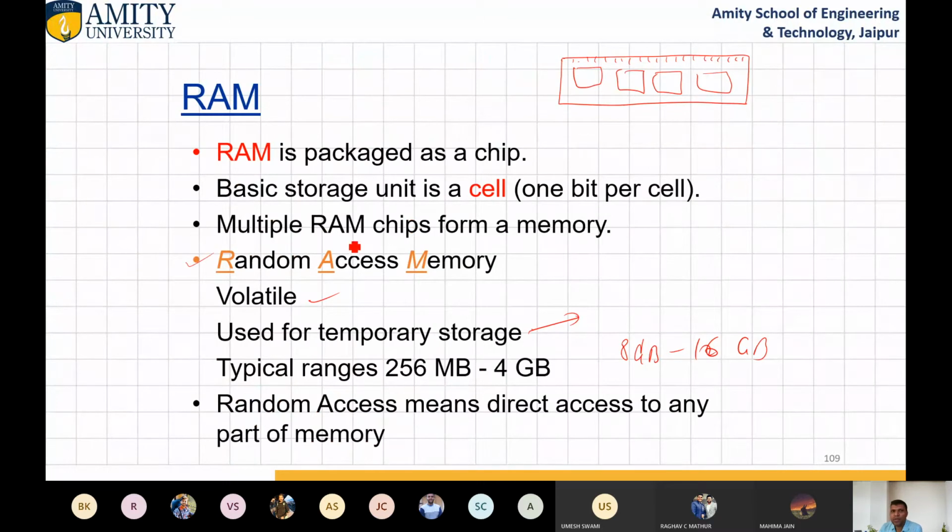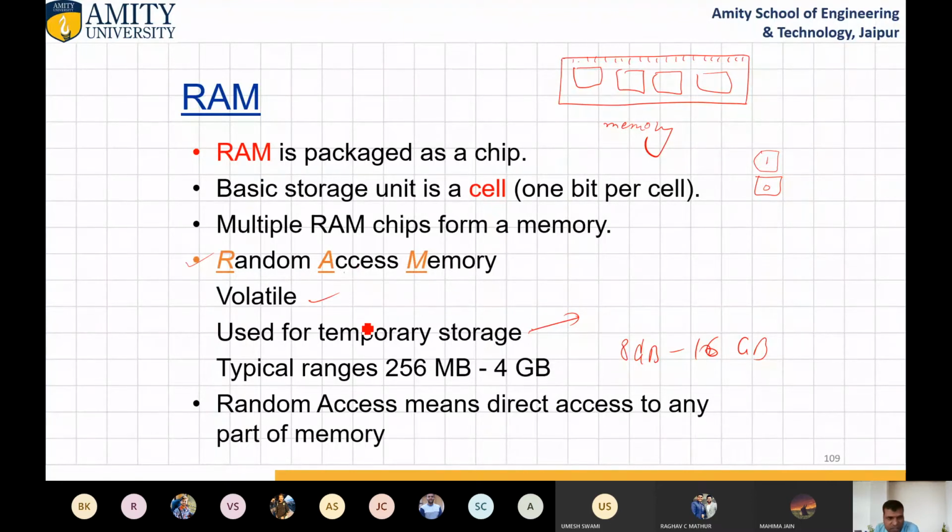Then come to RAM. RAM is packaged as a chip and the basic storage unit is the cell, which stores 1 or 0. Multiple RAM chips form a memory. This is random access memory.